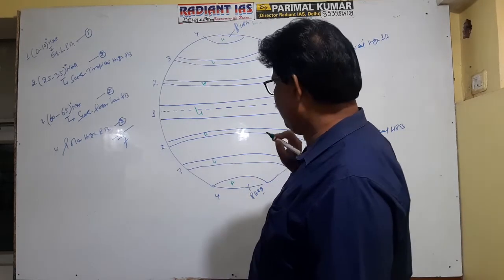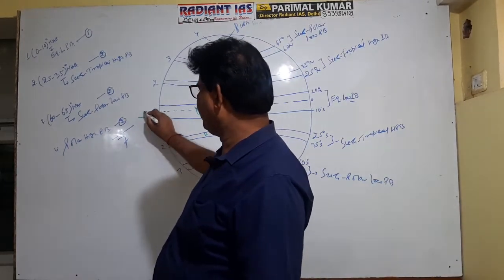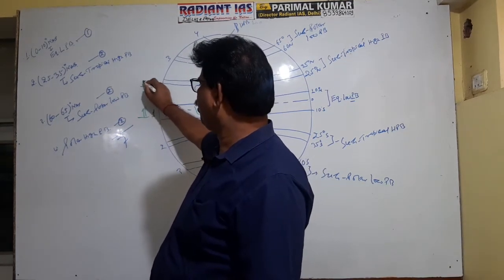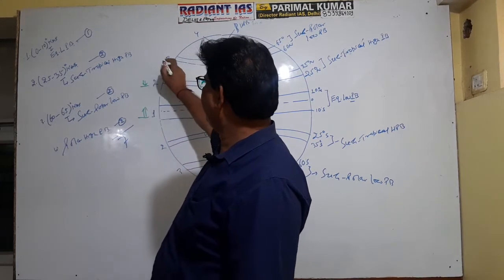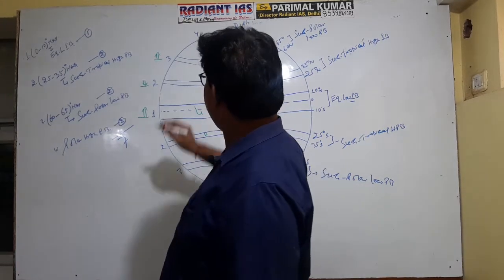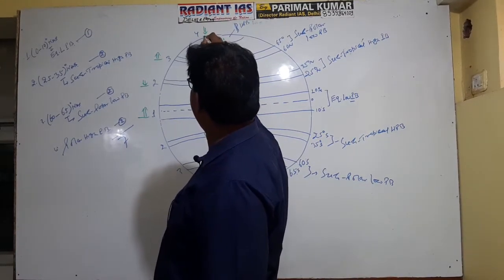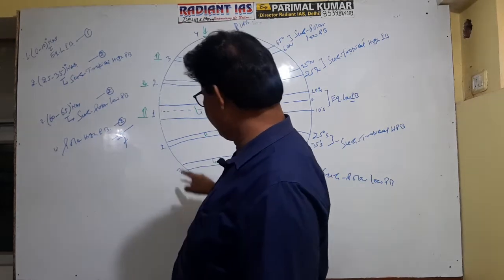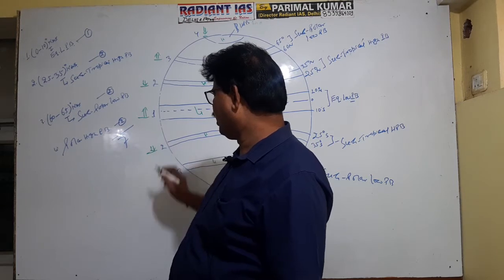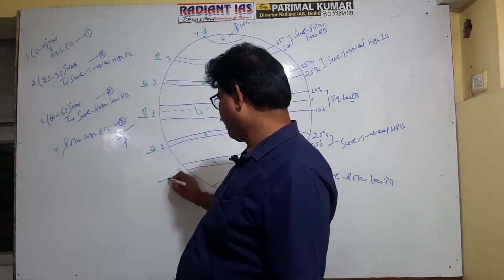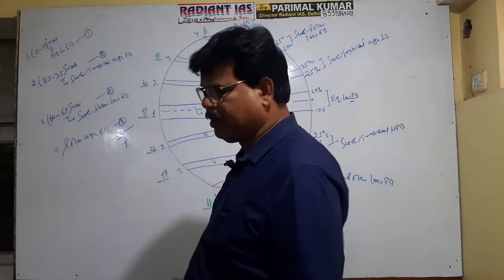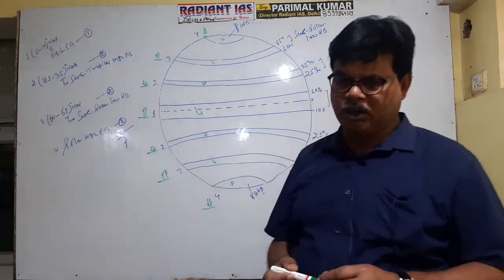In low pressure, you know that low pressure is due to upward upliftment of the air. High pressure is due to downward descent of the air. Again, if this is low pressure, it must be due to upward upliftment of the air, and this high pressure must be due to downward descent of the air. Here this is the subtropical high pressure belt, so certainly it will be due to downward descent of the air. This is low pressure because of the upward upliftment of the air, and this is due to downward descent of the air. So there exist 7 pressure belts on the Earth's surface.